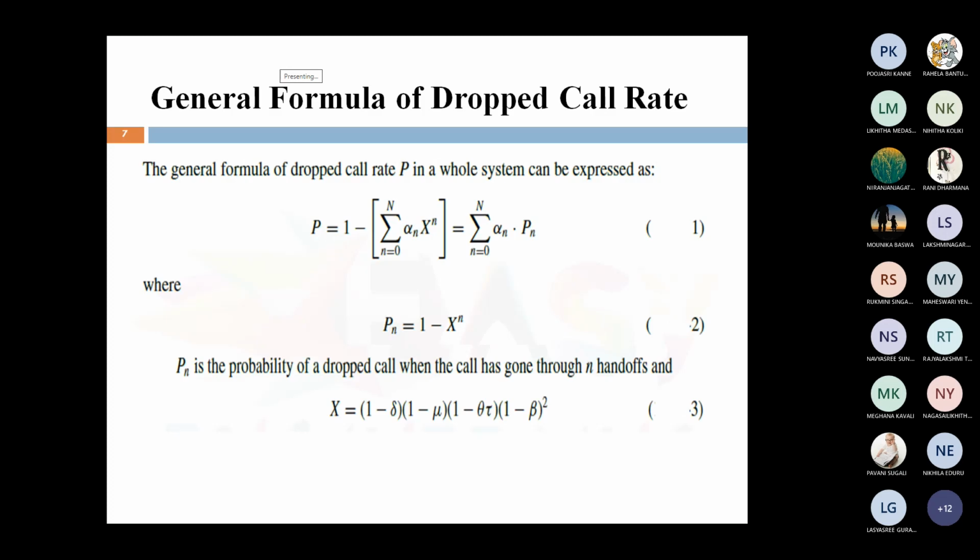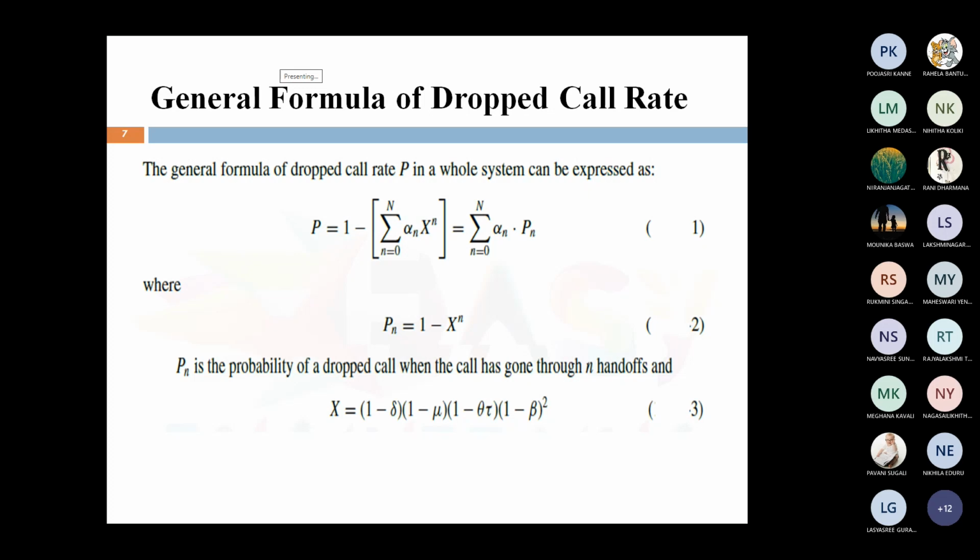Now, based upon this theoretical concept, we have to calculate the mathematical expressions for dropped call rate. That is the general formula of dropped call rate. It is expressed as capital P. Dropped call rate P is equal to 1 minus the summation of n equal to 0 to capital N of alpha n, x power n. Here n shows the number of handoffs.